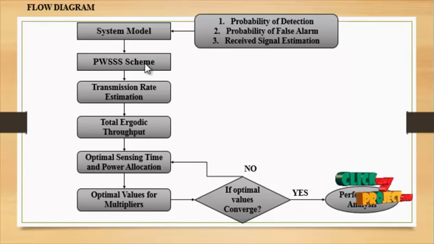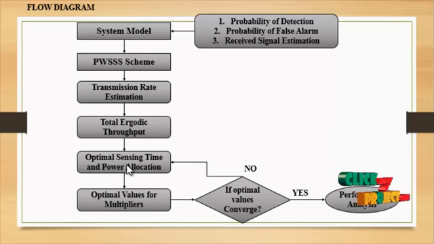In this process we calculate the wide spectrum sensing to determine how to share the spectrum by using the transmission rate of the process. Again, the PWSS scheme is converted into the transmission rate estimation. In this scheme we calculate the transmission rate by using the wide spectrum sharing equations, because the transmission rate is important for calculating the spectrum sensing of the process. Then we analyze the total ergodic throughput, which we calculate by using the transmission rate estimation. Overall, by using the equations, we find the total ergodic throughput.